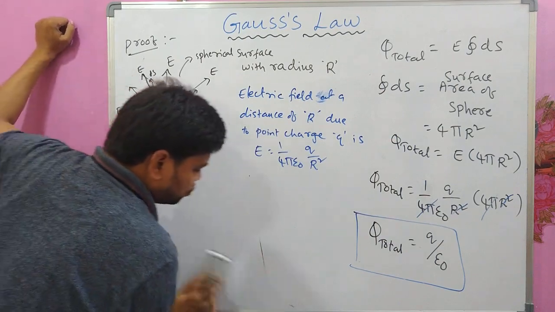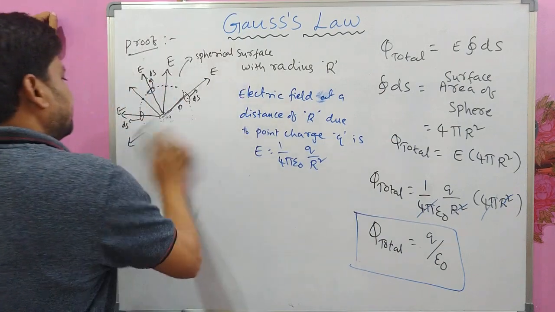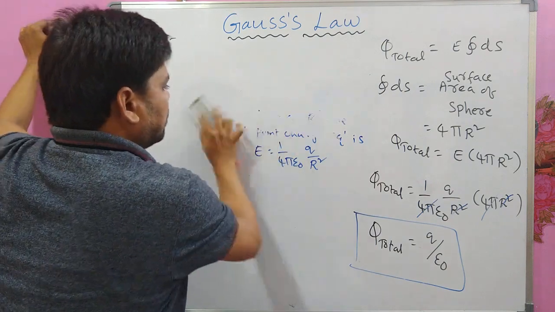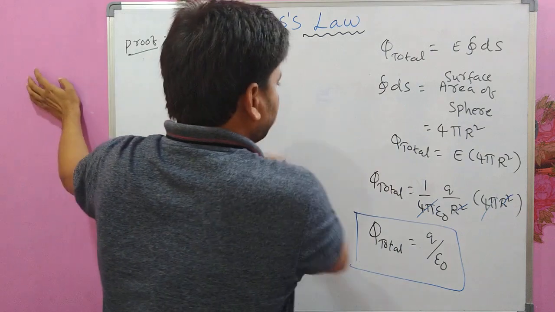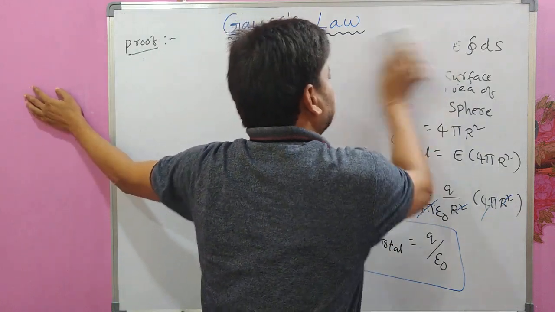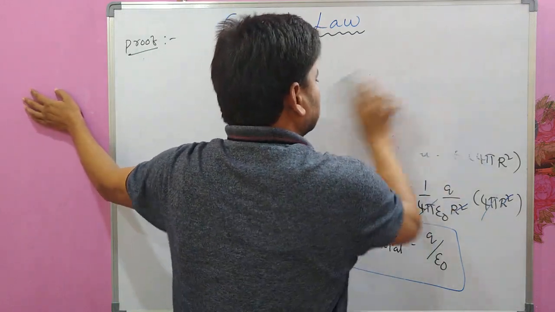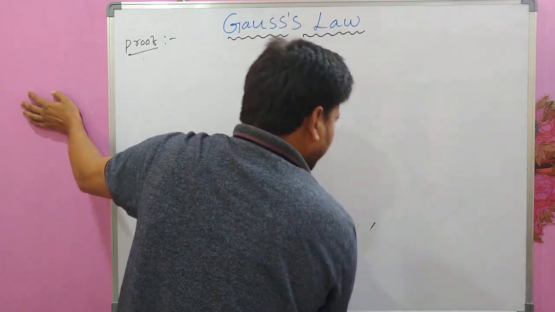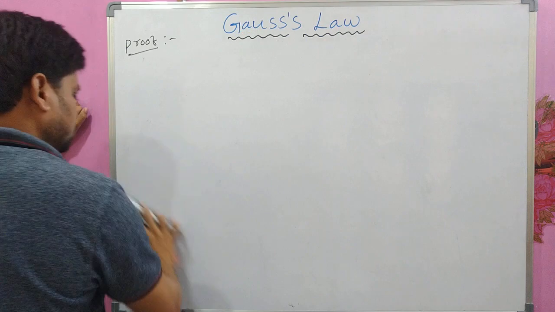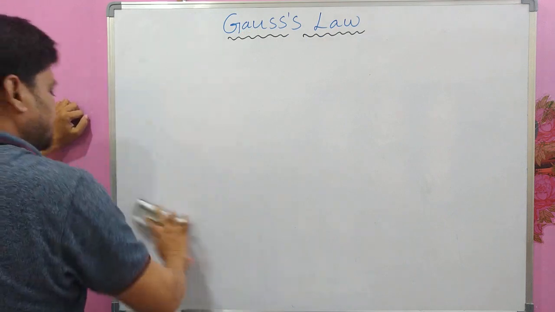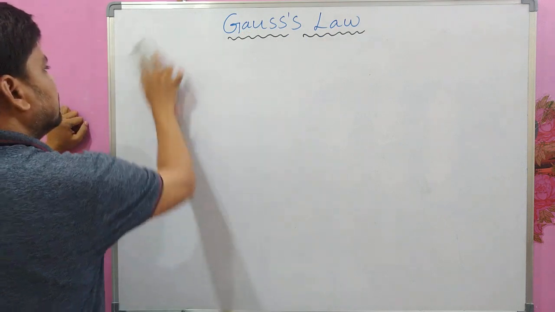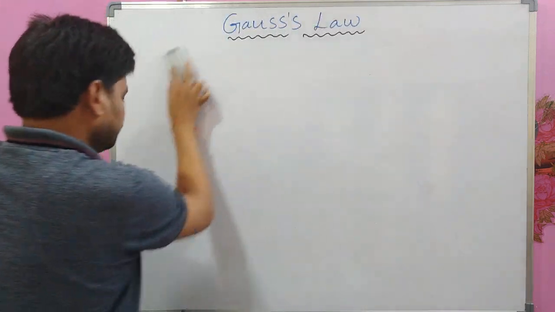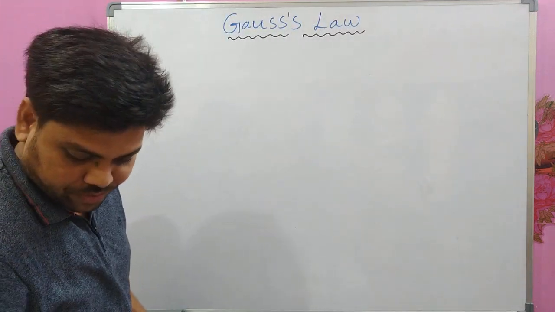This law can be used anywhere, but this law is useful in certain situations where certain conditions are satisfied. If they are satisfied, this law can be used very easily, but otherwise it is going to be a complicated derivation if you use this Gauss law.